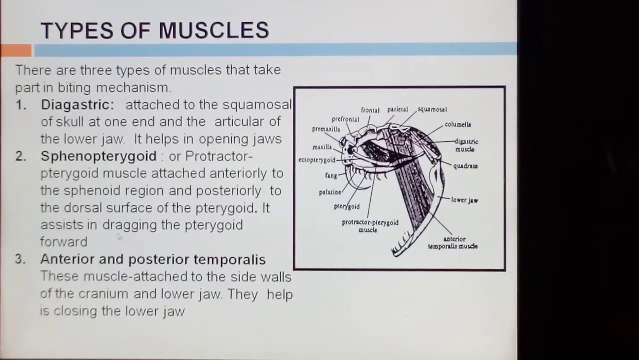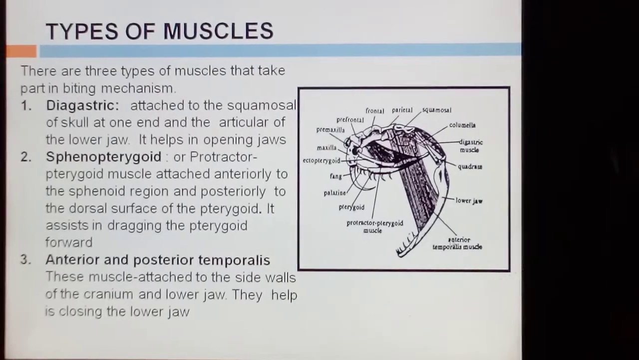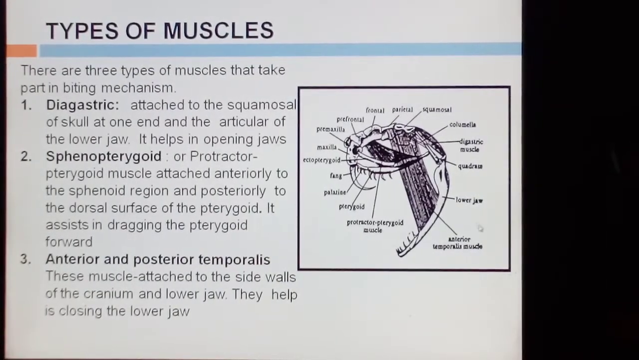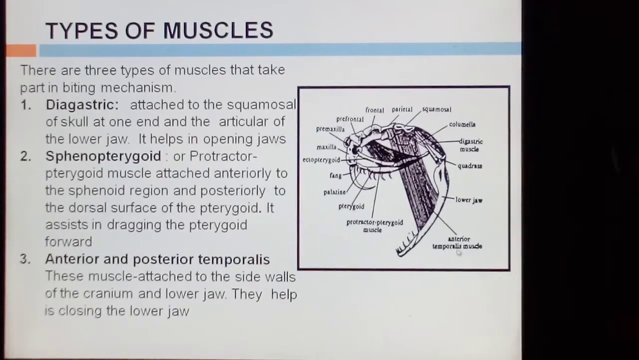It assists in dragging the pterygoid forward. The third type is the anterior and posterior temporalis muscles. These muscles attach to the side wall of the cranium and the lower jaw. They help in closing the lower jaw.